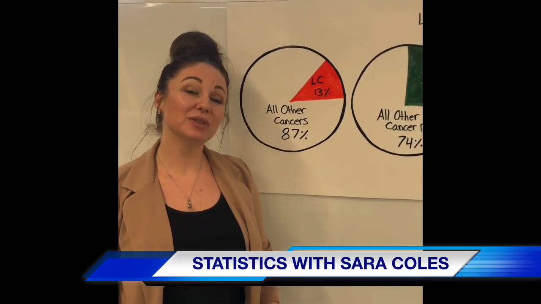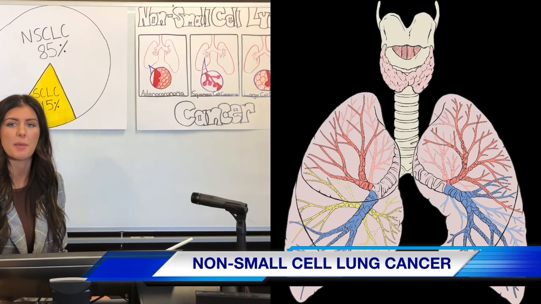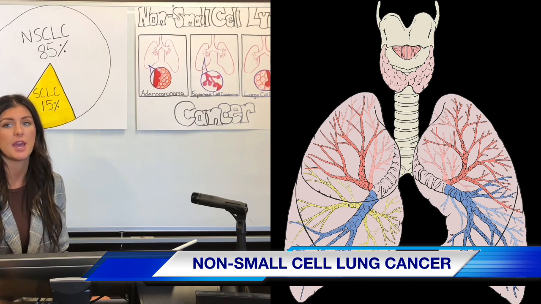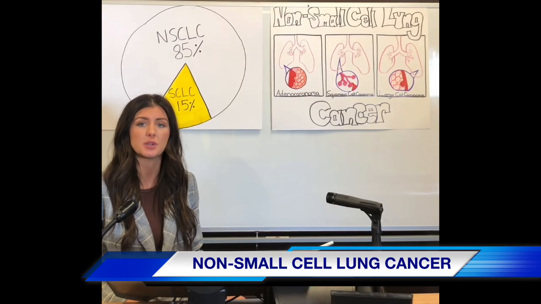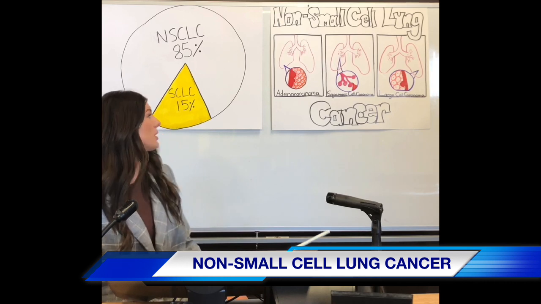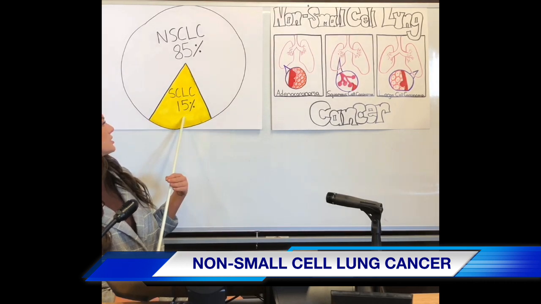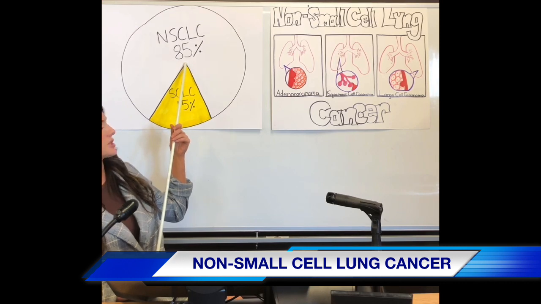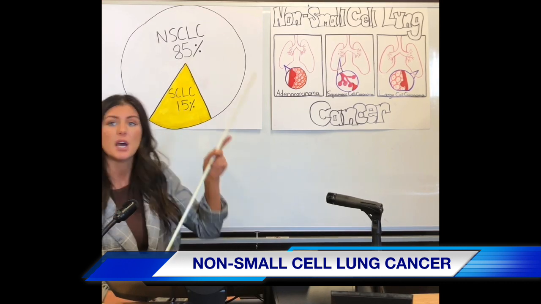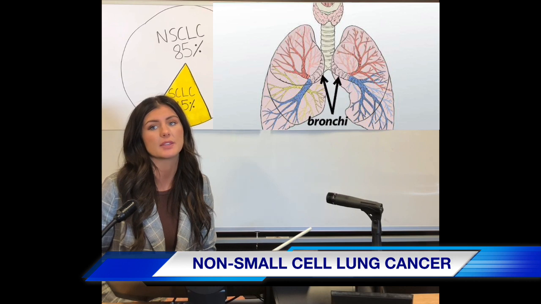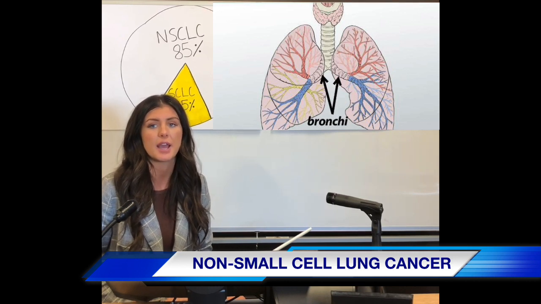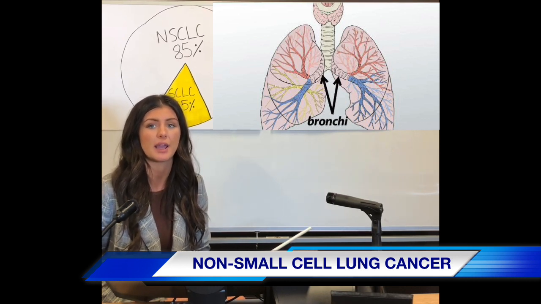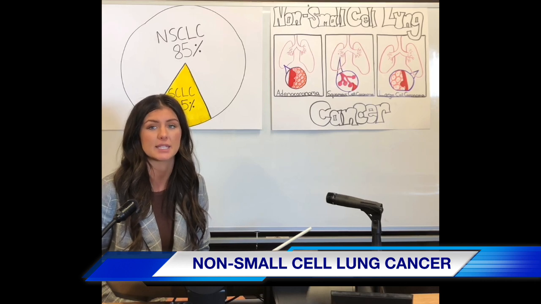Now over to Mallory with the two types of lung cancers. Lung cancer arises from epithelial cells lining the trachea, bronchi, alveoli, and lungs. This type of cancer can be divided into two categories, one being small cell lung cancer, which accounts for 15%, and the other being non-small cell lung cancer, which accounts for the other 85%. Small cell lung cancer is located in the central primary bronchial region and causes compression and narrowing of the bronchi and can be quite widespread and metastasizes quickly.